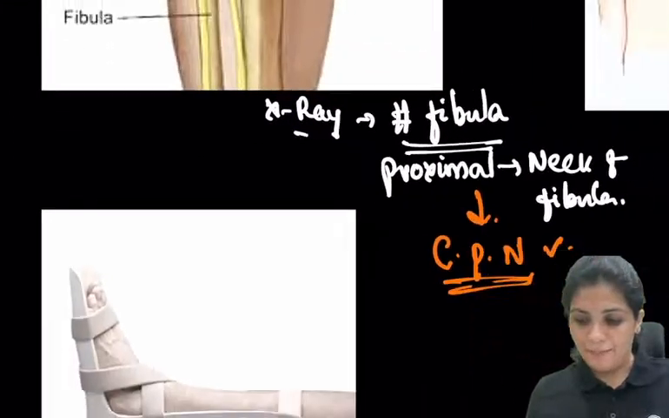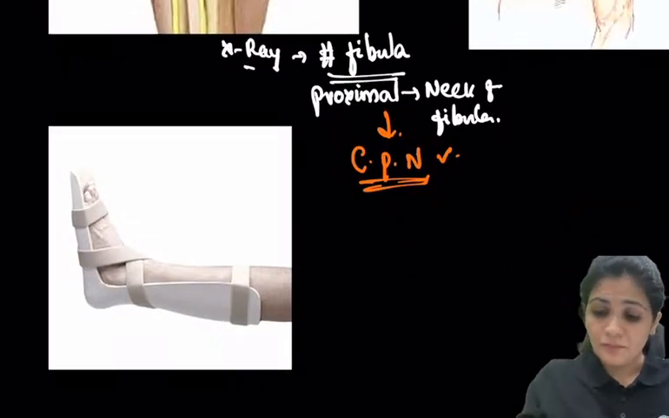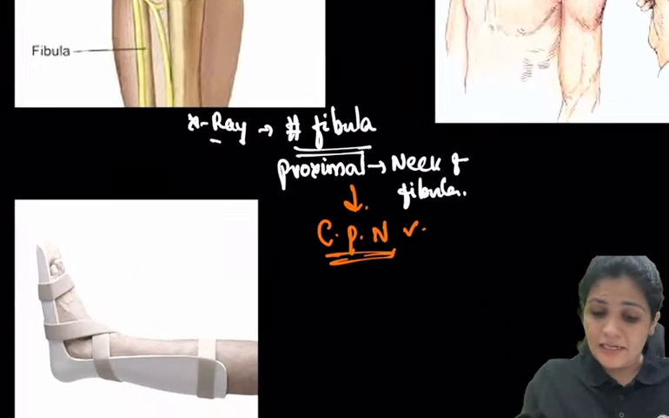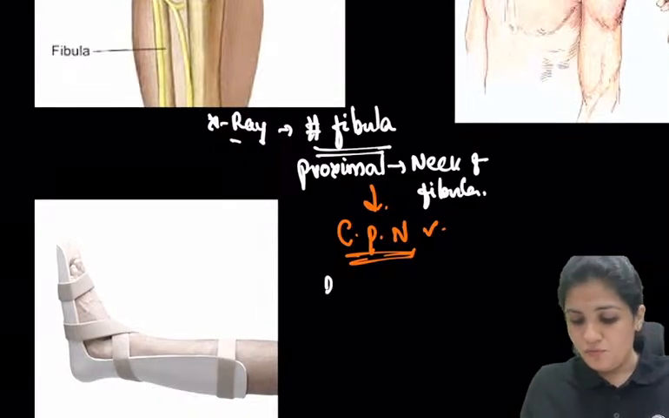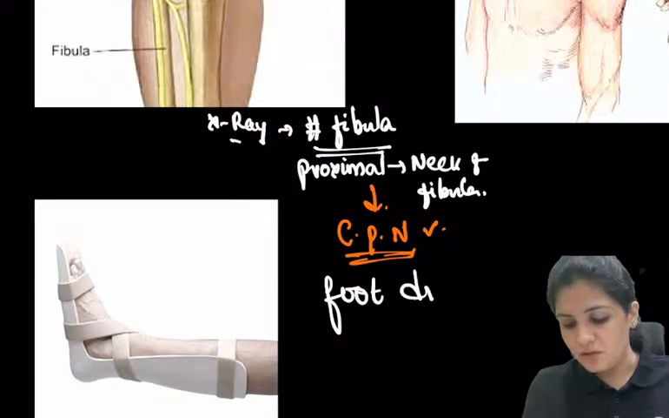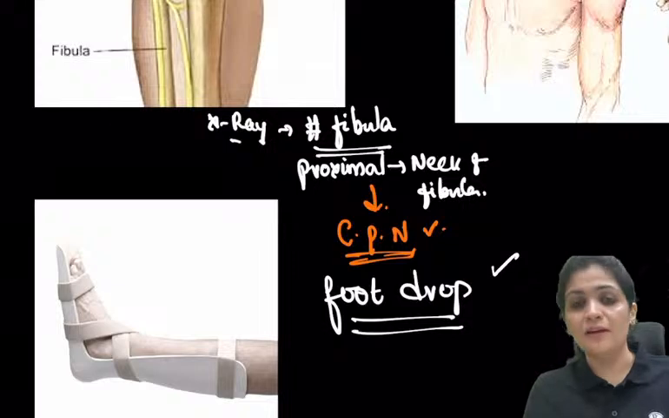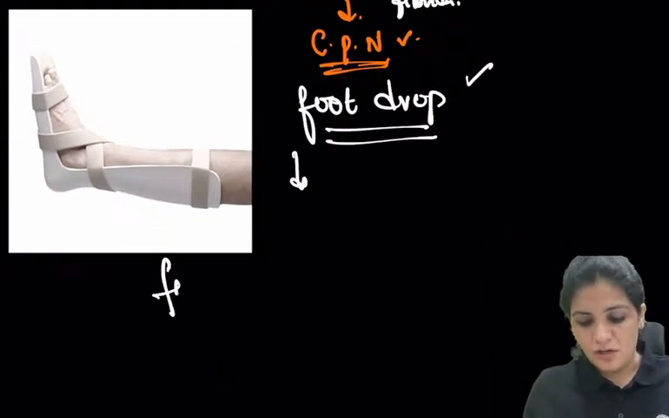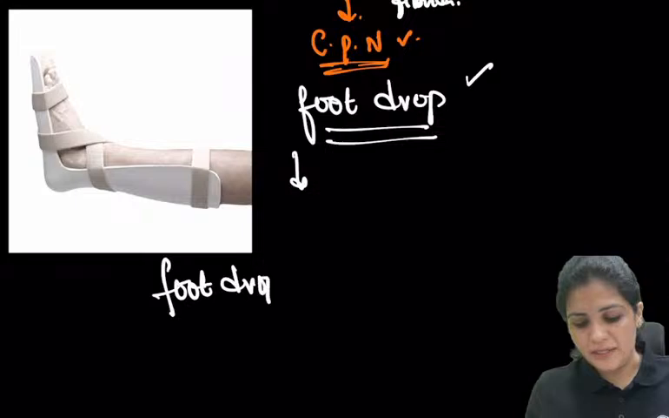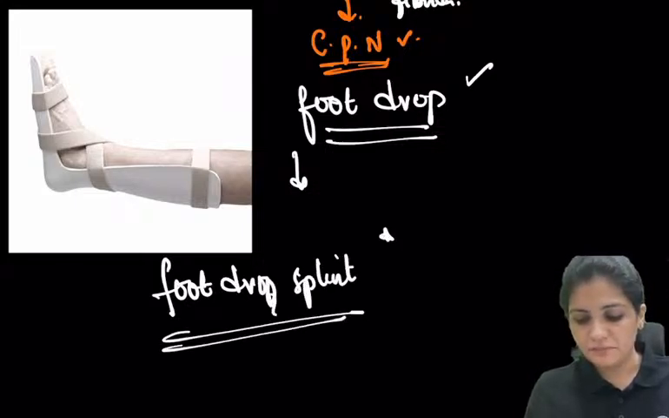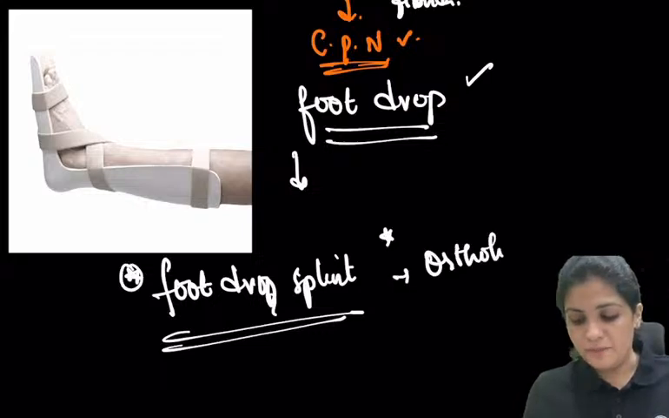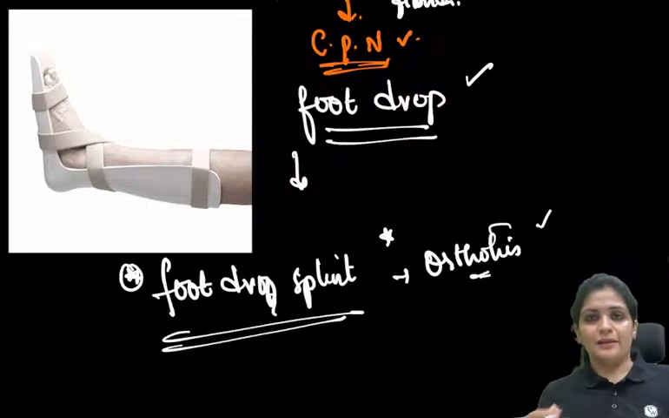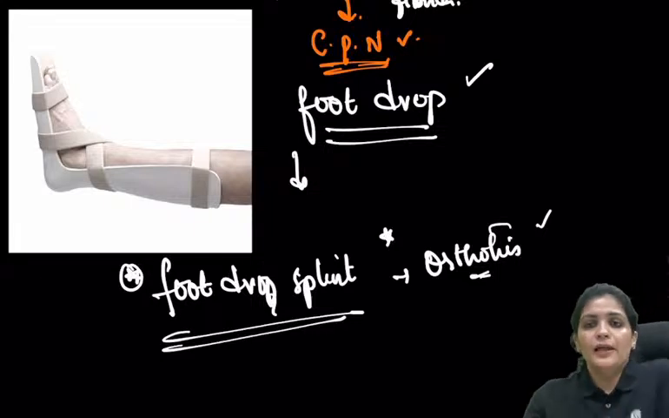And when it happens, it results in what? It results in your foot drop, similar to the wrist drop. So what is foot drop? How do you treat it? This is your foot drop splint. This is nothing but again your orthotics. Orthotics is nothing but a supplement for your part.